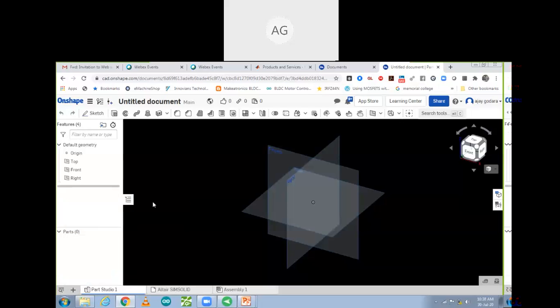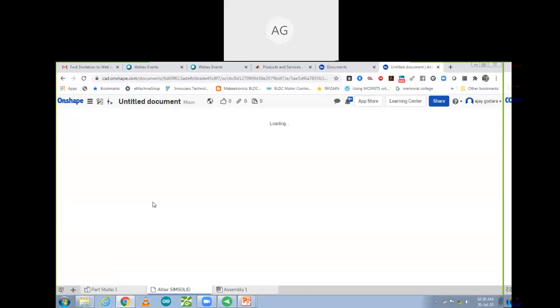If you open it, you will get the display. That app will get open over here, that simulation app. I'm going to show it on my computer first, then I will show it on my mobile also, how you can use it on a mobile phone.